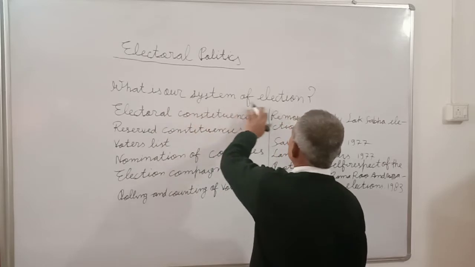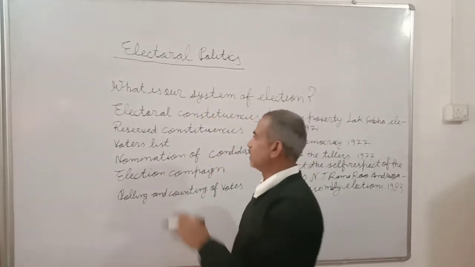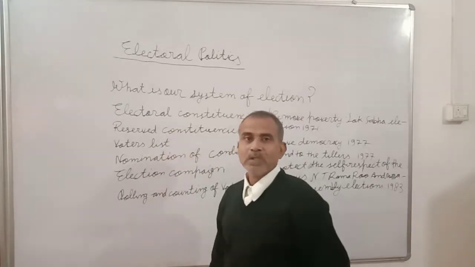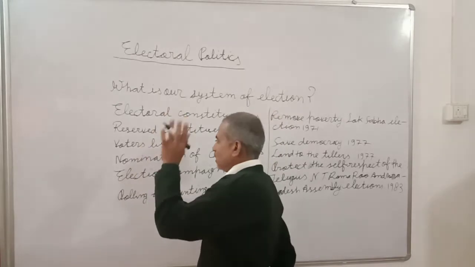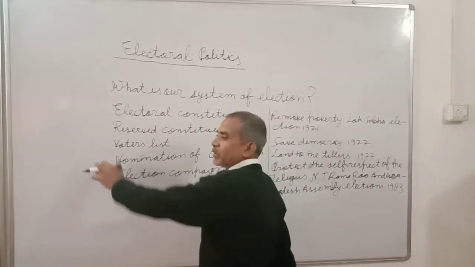What is our system of election? As you know, we are a democratic country, and India chose a form of government which is democracy.